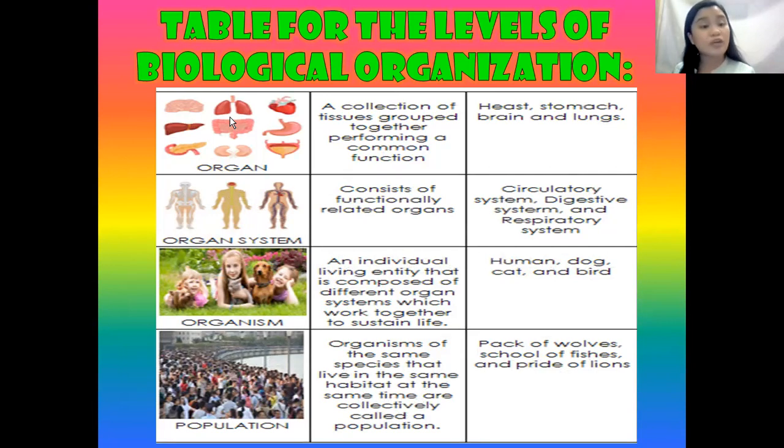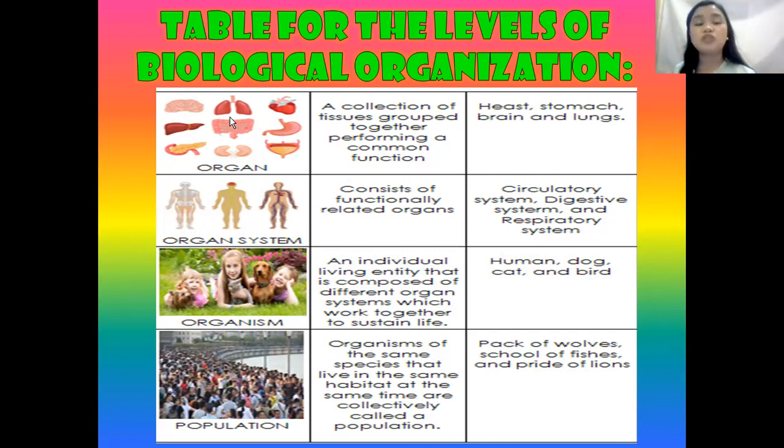And after the organ, we have the organ system, which consists of functionally related organs. So the organs are inside the organ system. For example, the heart is inside the circulatory system, which is one example of an organ system. We also have the lungs, which are inside the respiratory system. The stomach is inside the digestive system. So that is how the biological organization takes place: the organ inside the organ system.